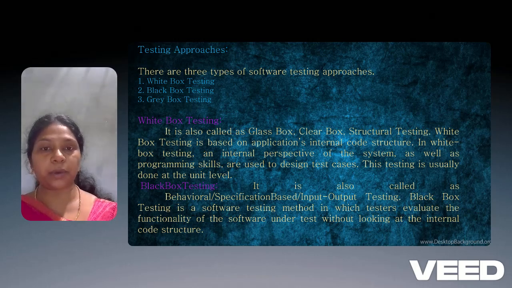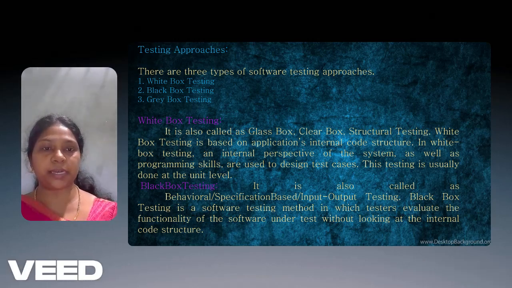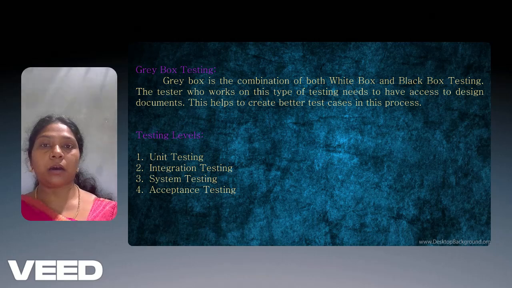Black box testing, testing the behavior or specification based on its input and output, is called black box testing. It is a software testing method in which the tester evaluates the functionality of the software. And gray box testing. Gray box testing is a combination of both white box and black box testing. The testers who work on it need to have access to the design documents. This helps to create better test cases in this process.